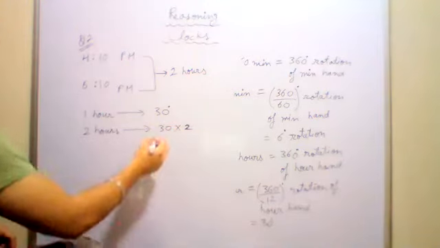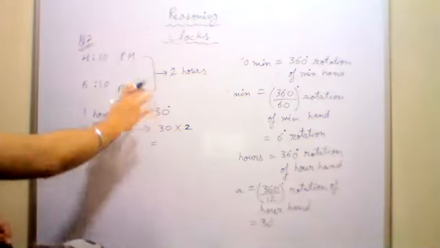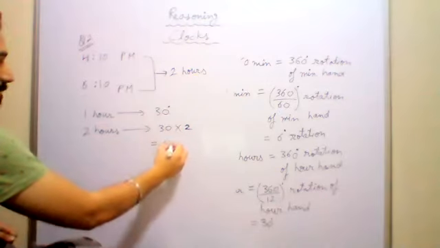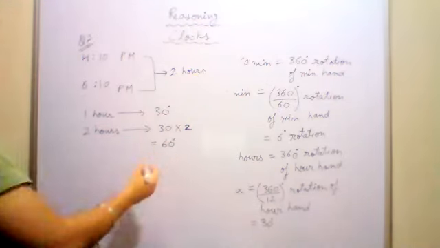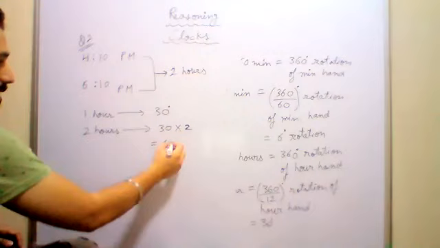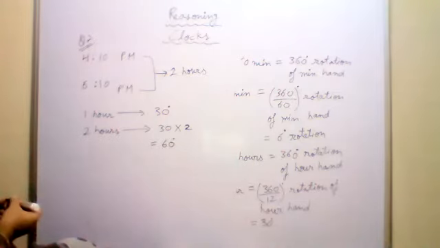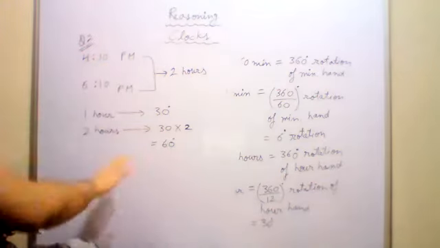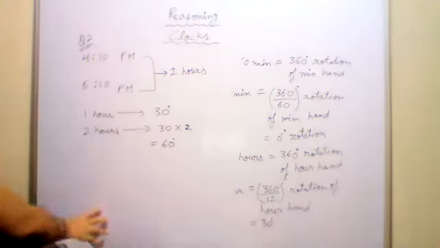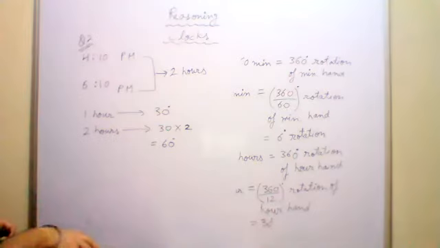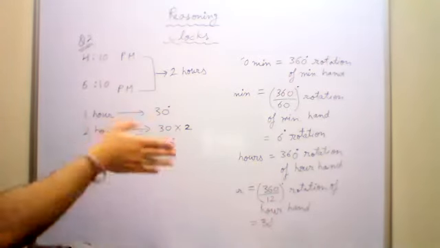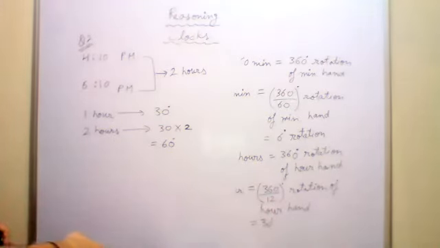There is no need to write down the statements. Reasoning you will always get in MCQs form only, in the form of MCQs. So there is no need to write down these statements. You can simply find the answer like this. What is the angle? 60 degrees. Clear? Angle covered by the hour hand in 2 hours is 60 degrees.